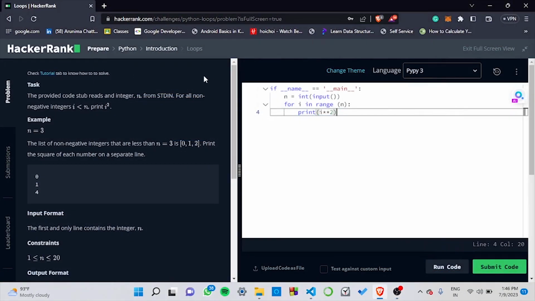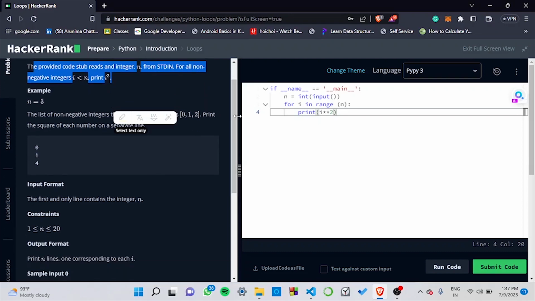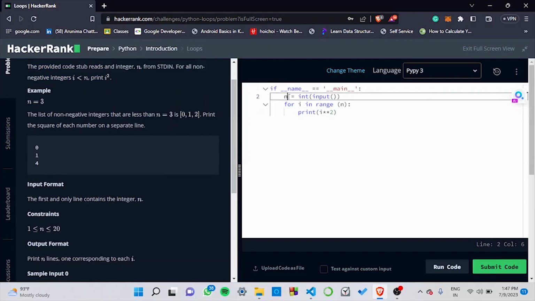Now let's consider this example from HackerRank. Over here we have been asked that the provided code stub reads integer n from stdin. For all non-negative integers i less than n, print i squared. That means that based on the input the user gives for the value of n, we'll have to print the squares of those numbers. For example, here the value of n is 3. So we'll have to print the squares of the numbers 0, 1, and 2. Therefore we have 0, 1, because 1 squared is 1, and 4, because 2 squared is 4.